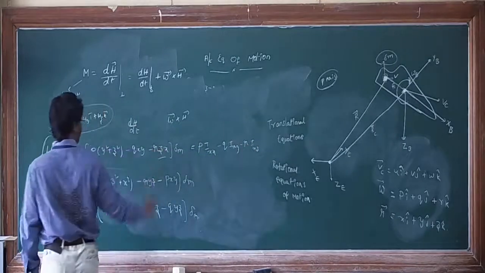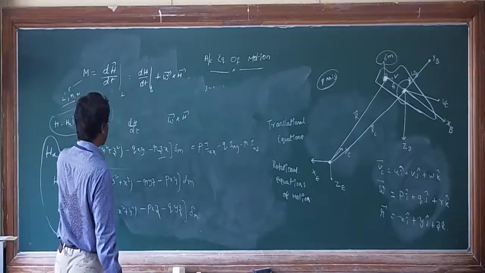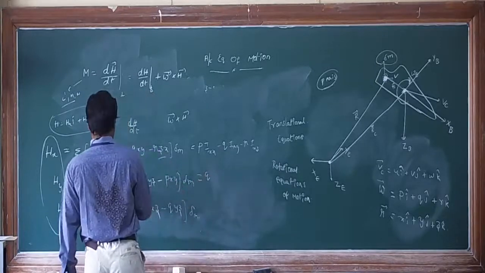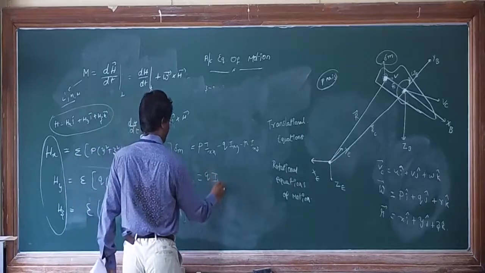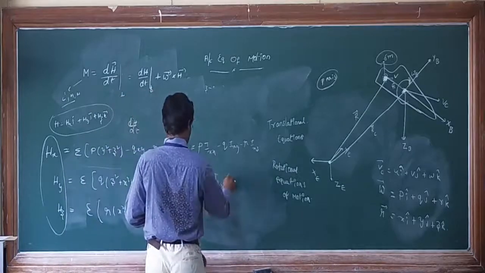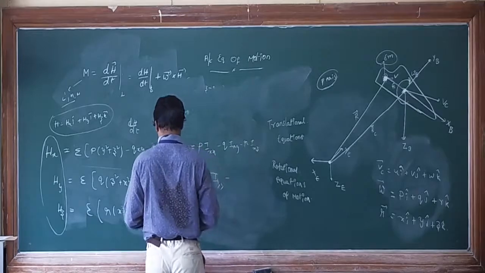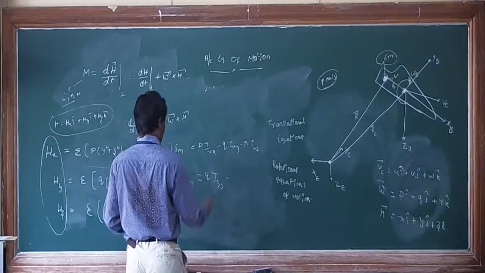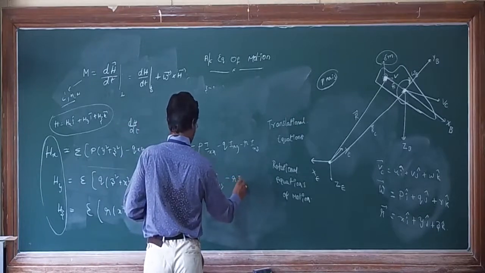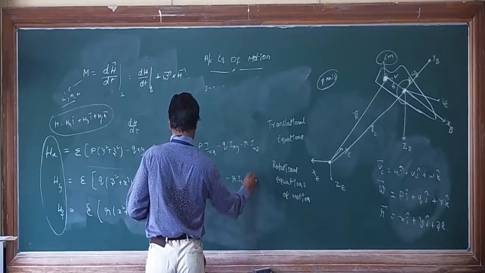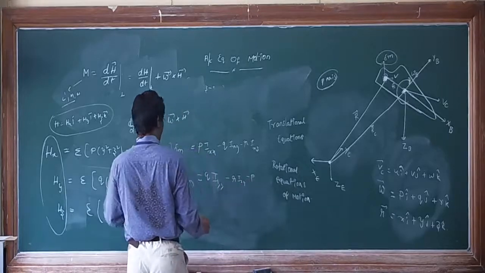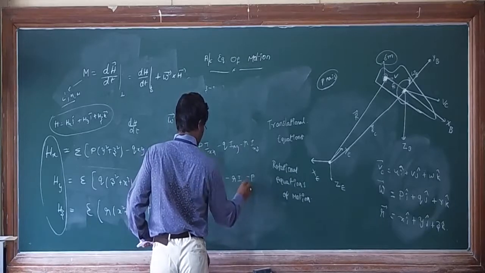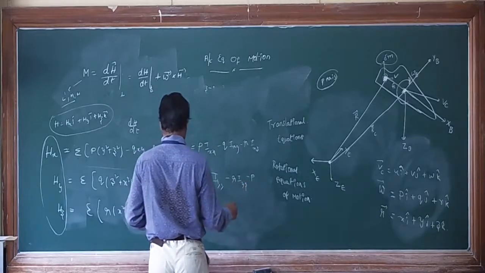In the same manner, the next component is Q Iyy minus R Iyz minus P Ixy.